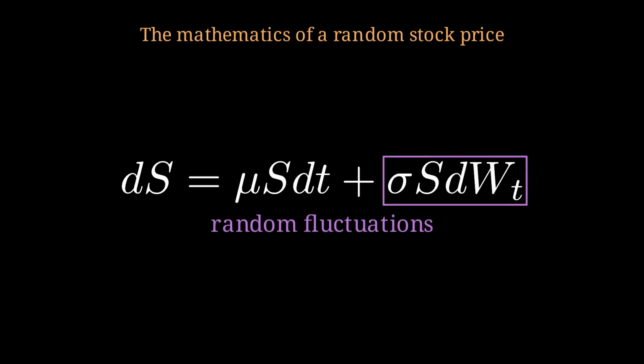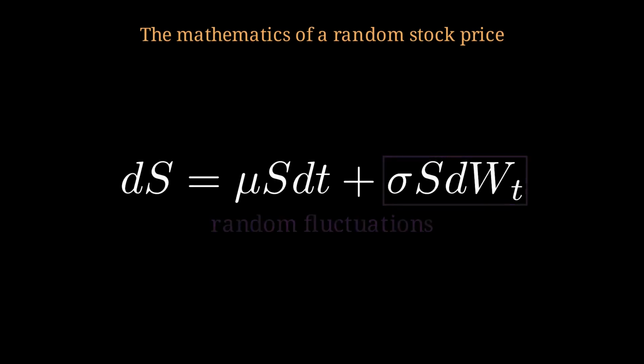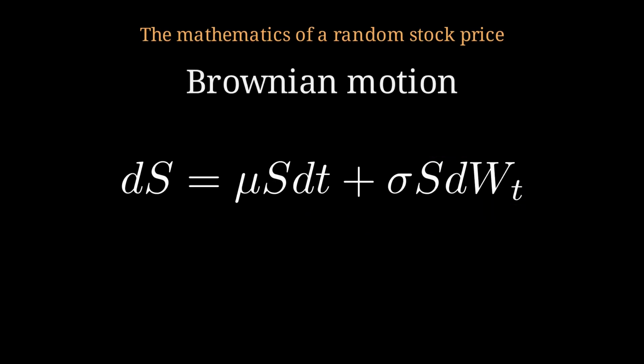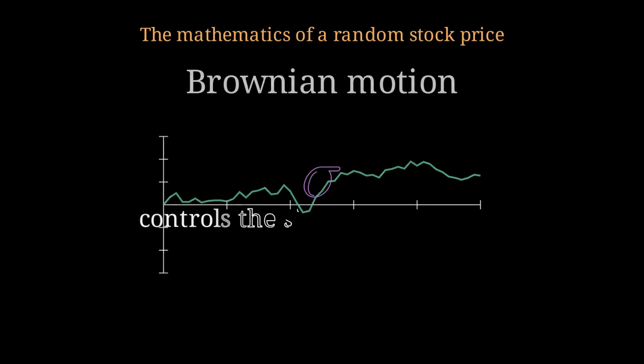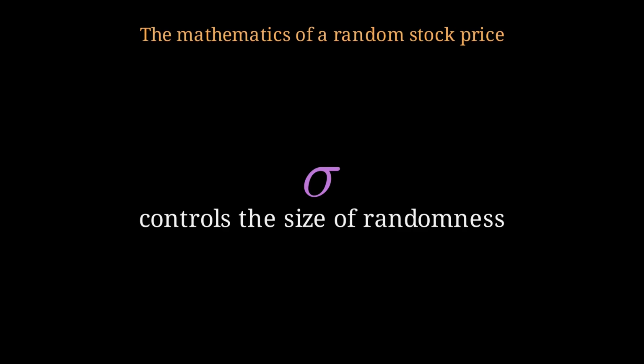This is the stochastic component. Here, Wt represents Brownian motion, a pure continuous random walk. It models the unpredictable noise driven by news, earnings releases, and human psychology. And finally, sigma scales the random walk. Now let's go back to the Greeks.